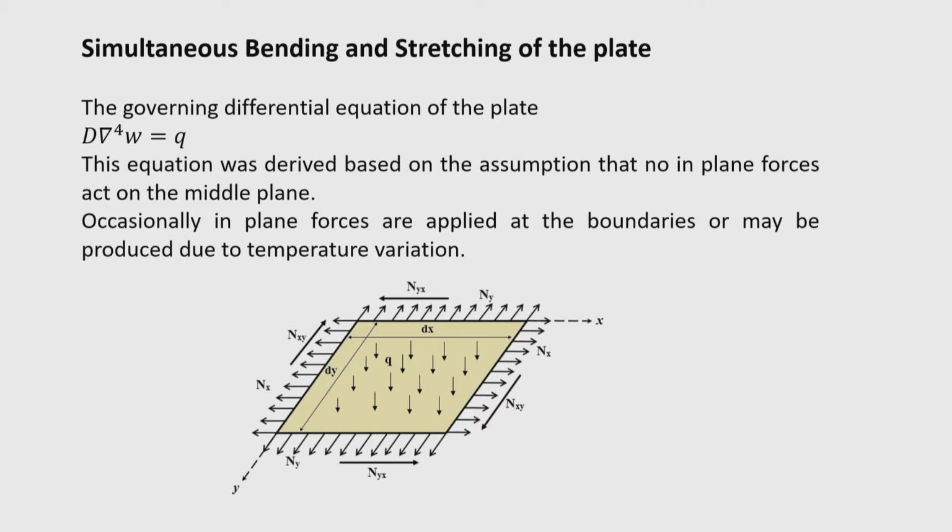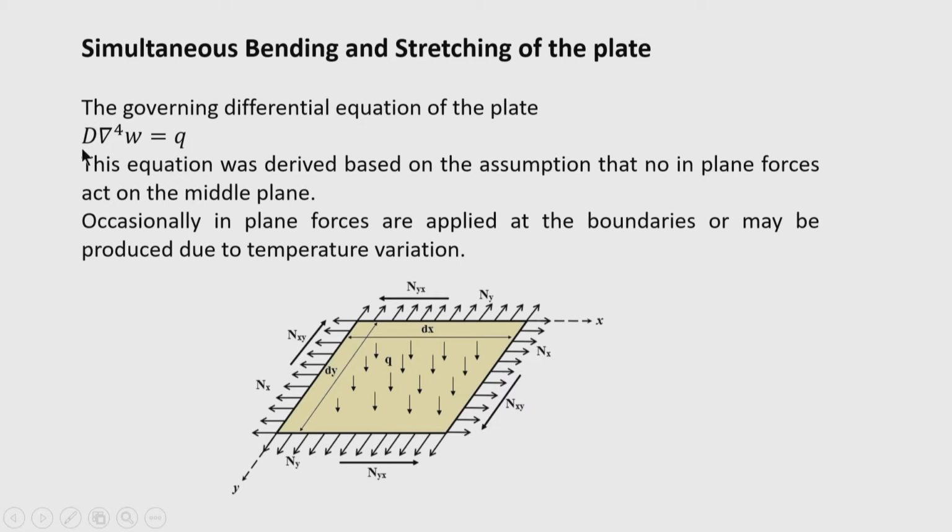So, the governing differential equation of the plate ignoring the in plane forces can be written as D del 4 W equal to q. D is the flexural rigidity of the plate, which is given by E h cube divided by 12 (1 minus mu square), where E is the Young's modulus of elasticity, h is the thickness of the plate, and mu is the Poisson ratio. So, D depends on the material properties and the plate thickness.